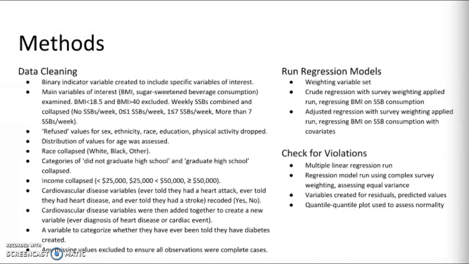Finally, violations of assumptions of linear regression were checked. The multiple linear regression was run. The regression model was run again using the complex survey weighting, assessing equal variance. Variables were created for residuals and predicted values. A quantile-quantile plot was used to assess normality.